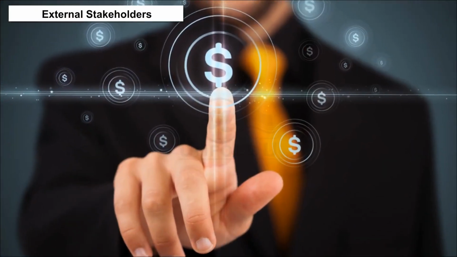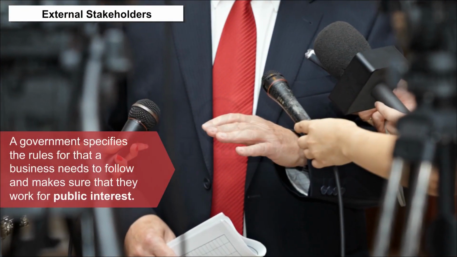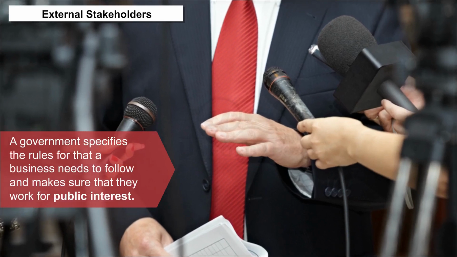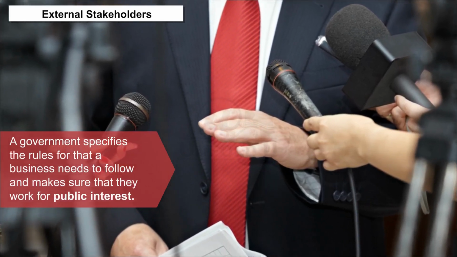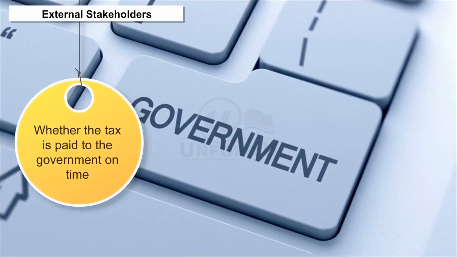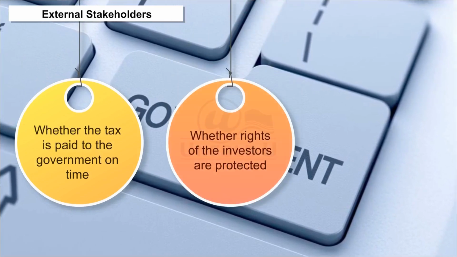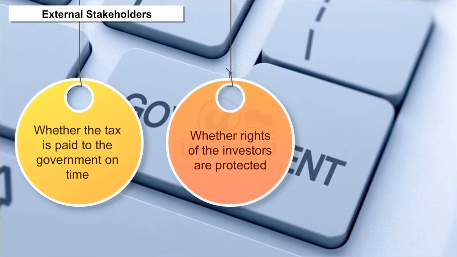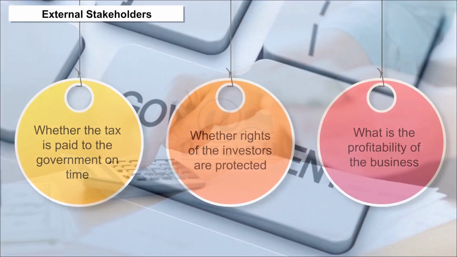External stakeholders. Government. A government specifies the rules that a business needs to follow and makes sure that they work for public interest. A government is interested whether the tax is paid to the government on time, whether rights of the investors are protected, what is the profitability of the business.